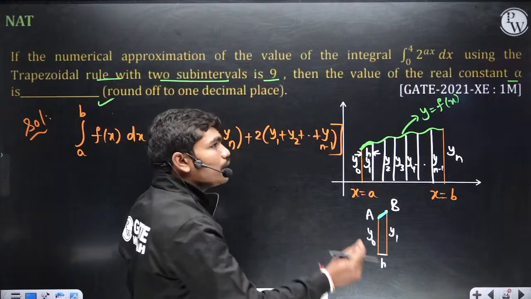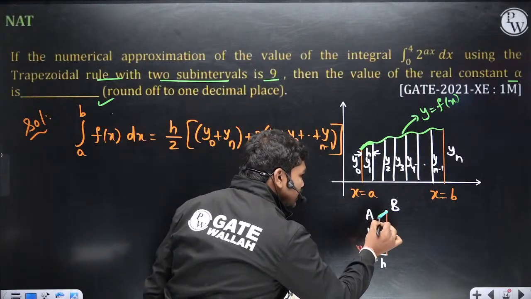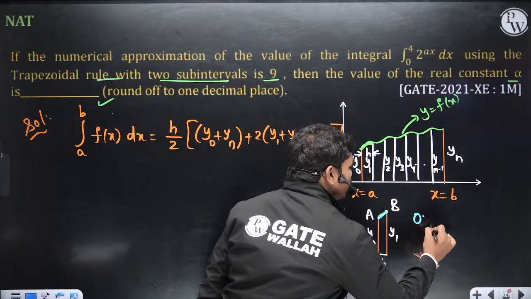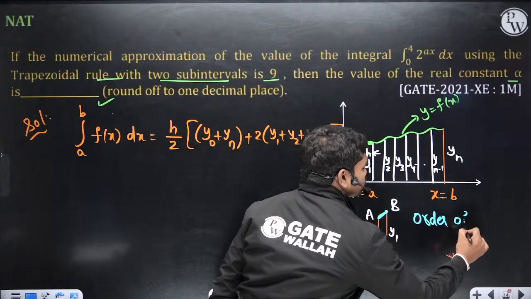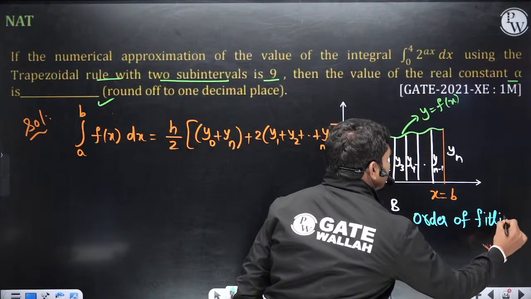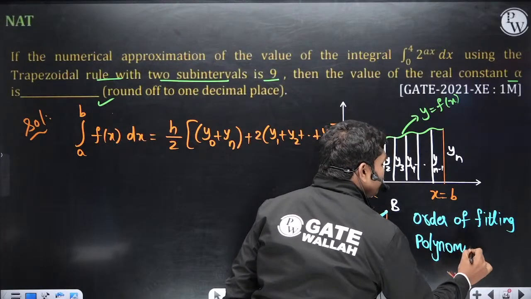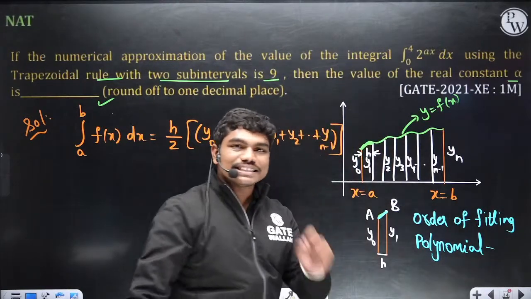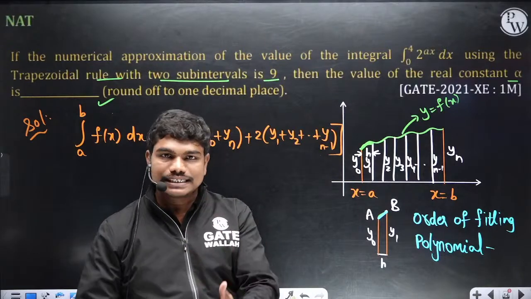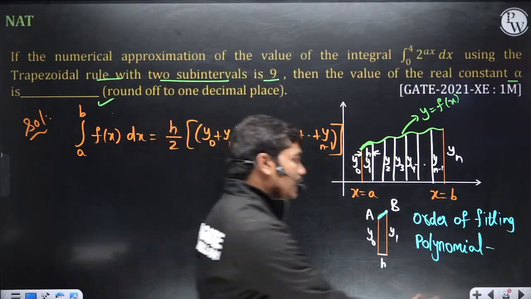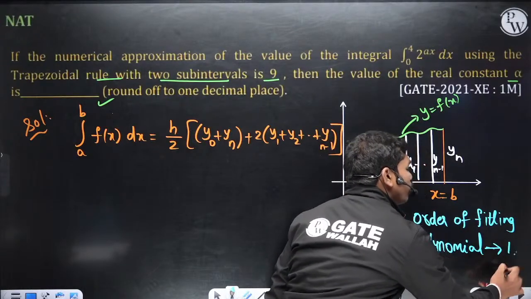Correct? So that's why this curve is actually fitted by a straight line, and that's why the order of fitting polynomial in trapezoidal rule is 1. So you are fitting by a straight line, and the degree of a linear equation is 1. So that's why we call the order of the fitting polynomial 1.